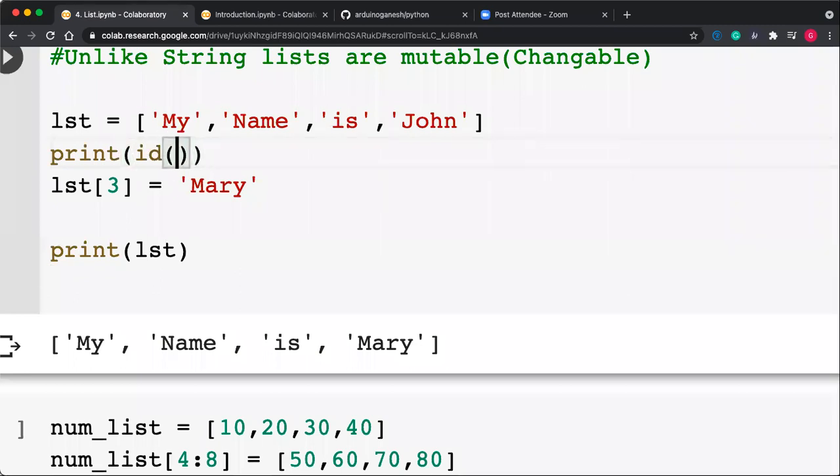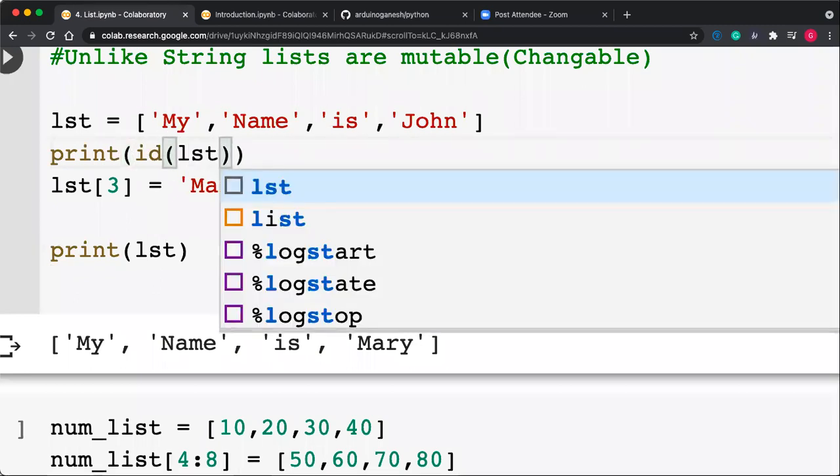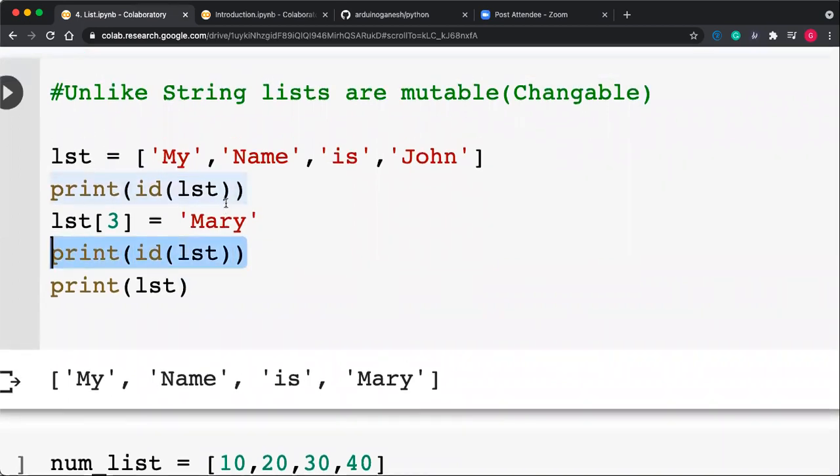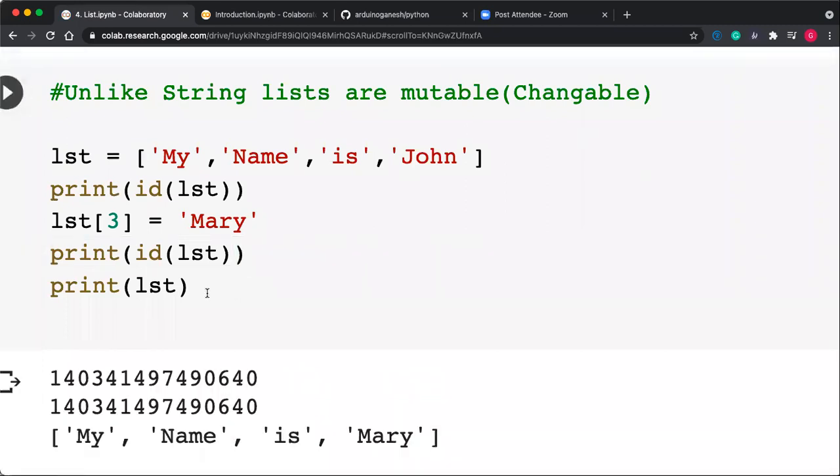To verify that this is mutable, you can print its memory address. Before modifying, what is the memory address, and after modifying, what is the memory address? If it is mutable, then this ID should be the same. This memory address should be the same. If it is not mutable, then this ID should be different. Okay, so let's check this.